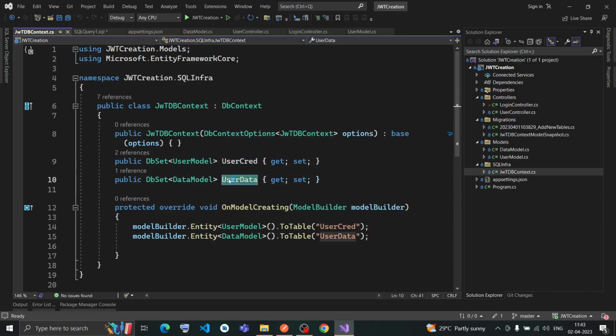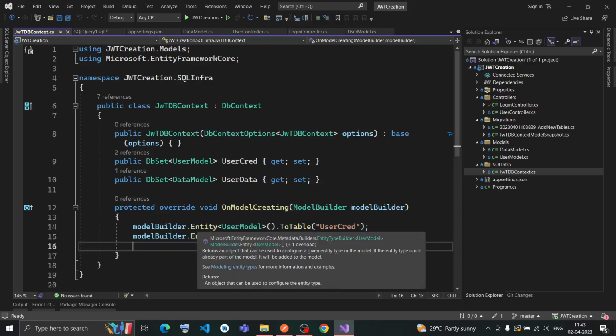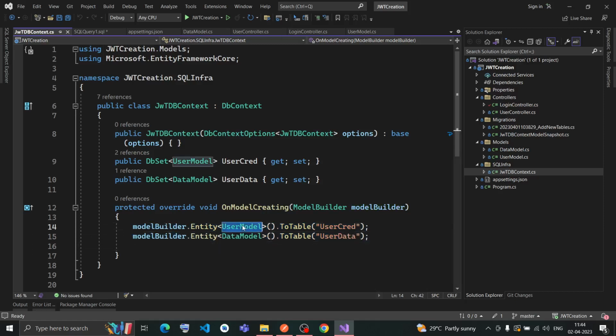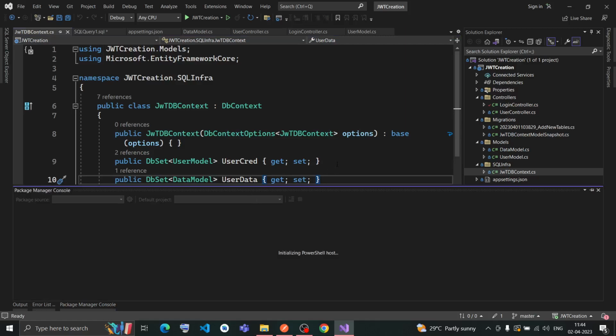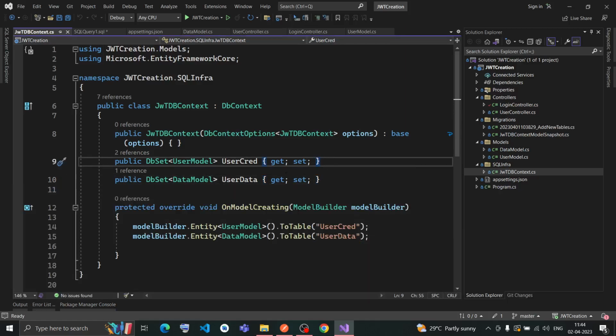These are the DB set properties, and inside the overriding method of on model creating, this line is saying in the entity framework that this user model is nothing but user cred of the database. Similarly, this data model is nothing but user data of the database. So my DB context file is created here, and I just need to run the add migration and run the migration here.